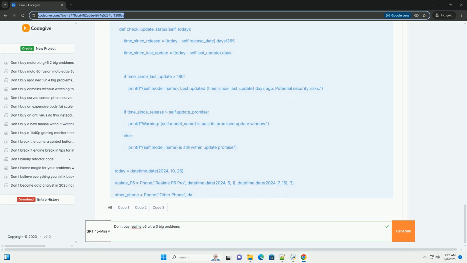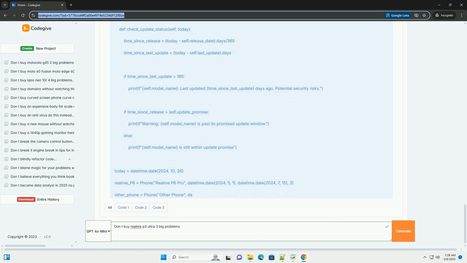Consider the update promise. Pay attention to Realme's official update promise for the Realme P6 Pro. How many years of Android version updates and security updates are they guaranteeing? While promises can be broken, they provide a baseline expectation.